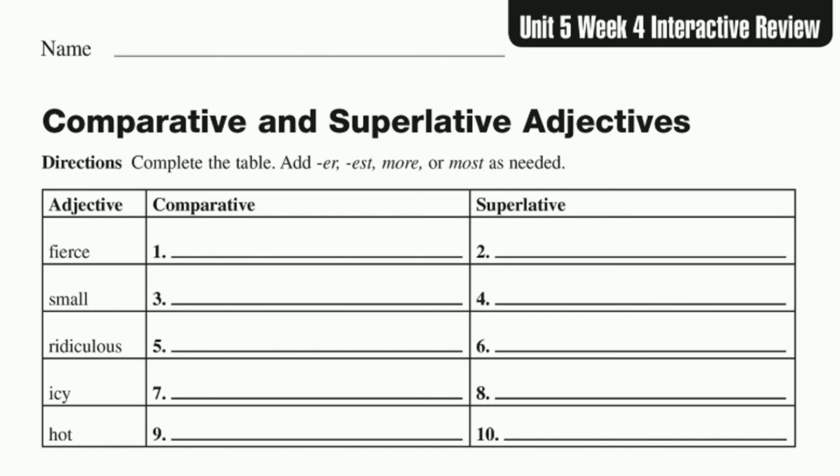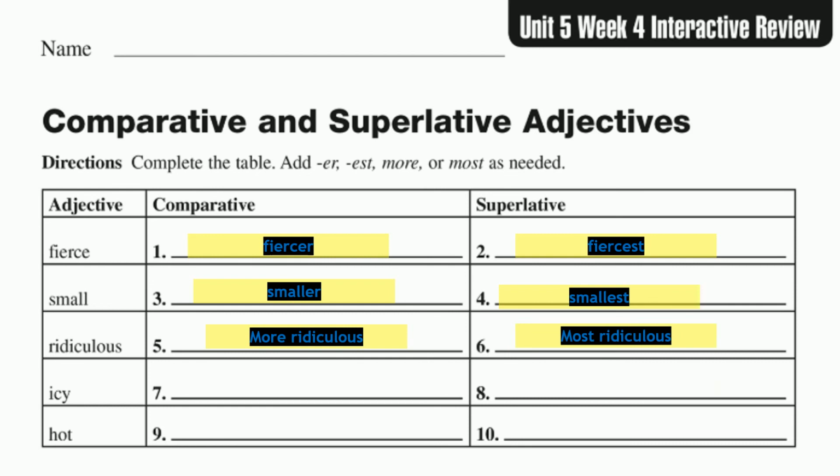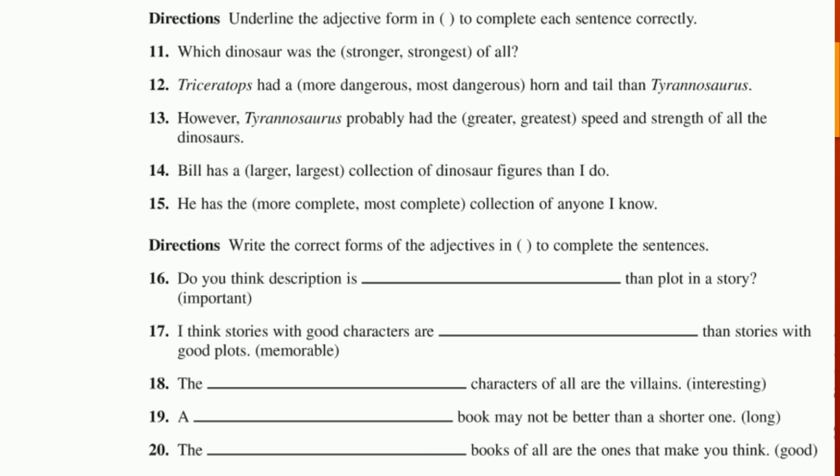Add er or est, more or most as needed to complete the table. So let's see the first one. Great, fantastic, wonderful, excellent, great, hottest, very good. Good job done. You've really tried and you've actually shown your mastery over the lesson. Thanks a lot.